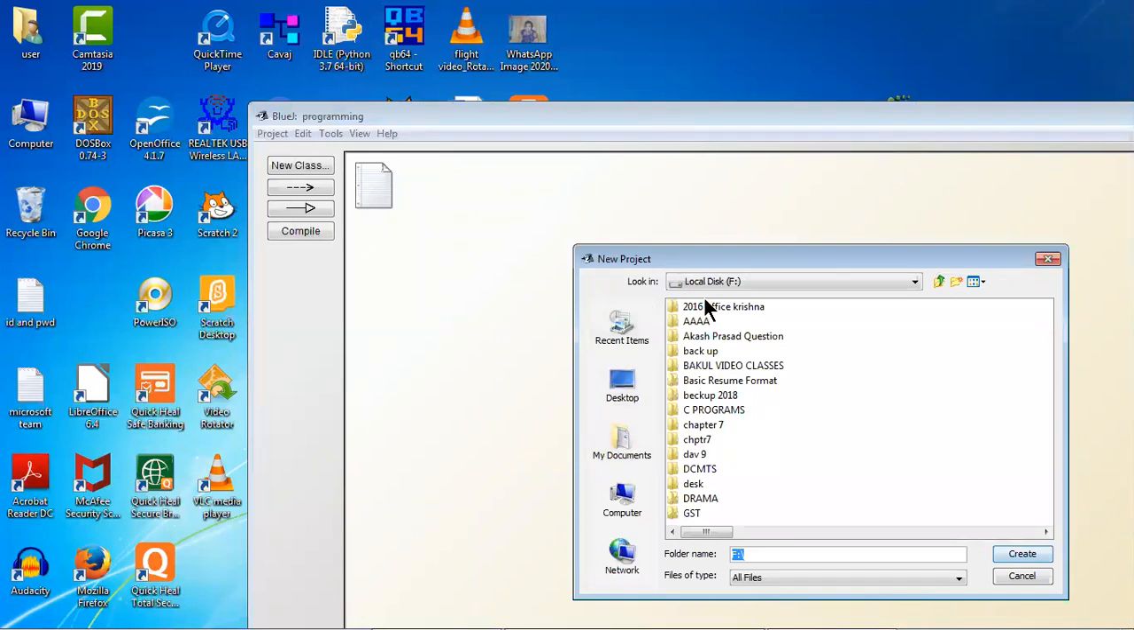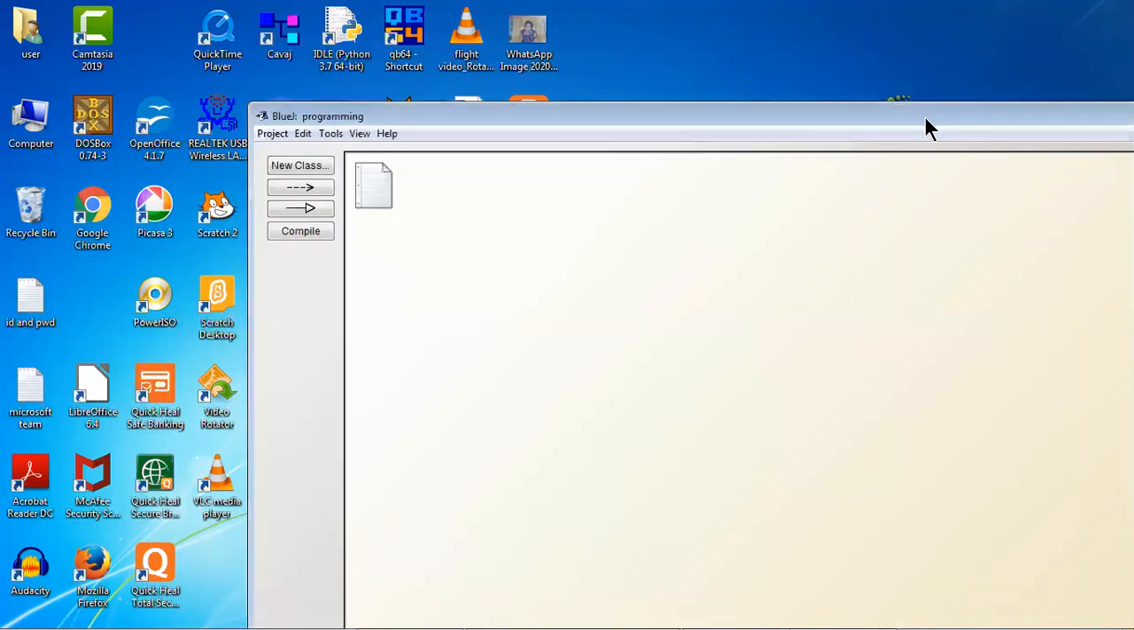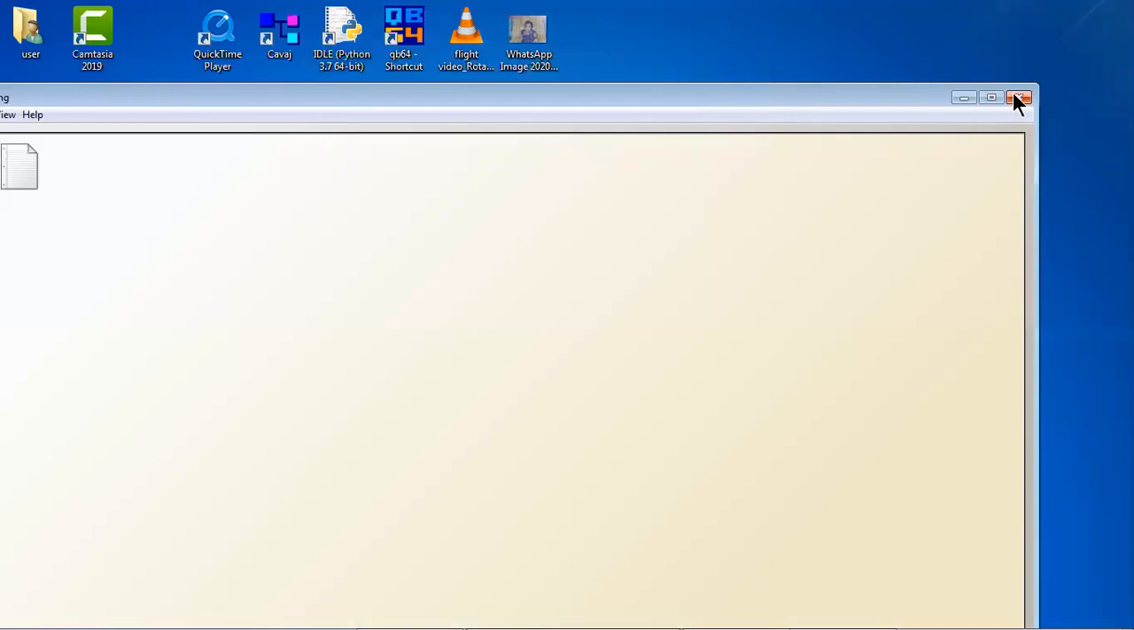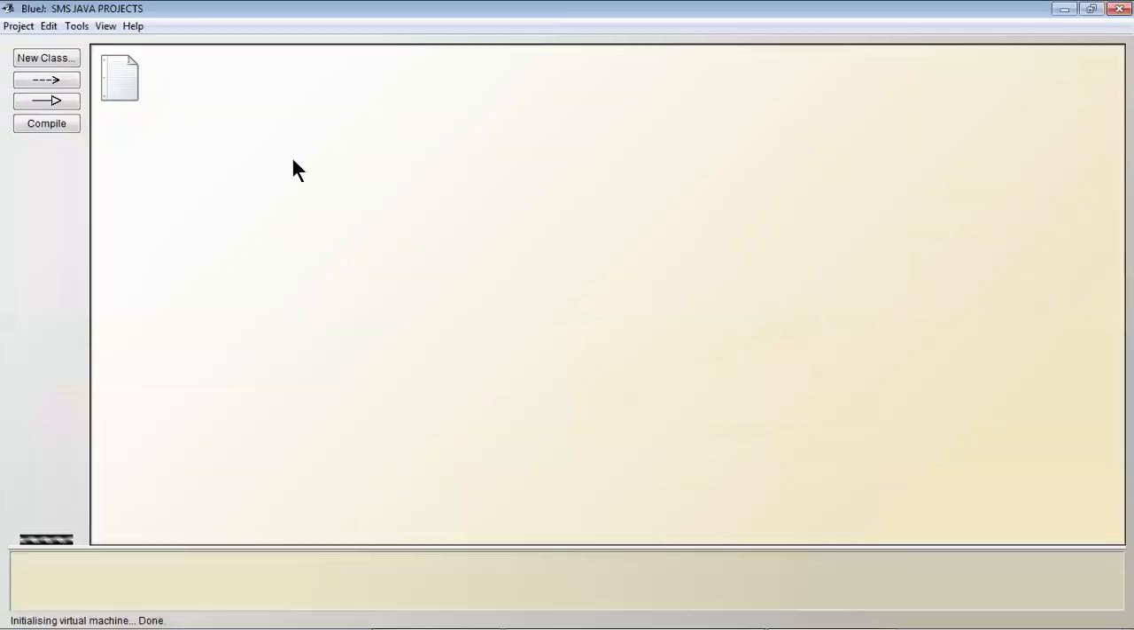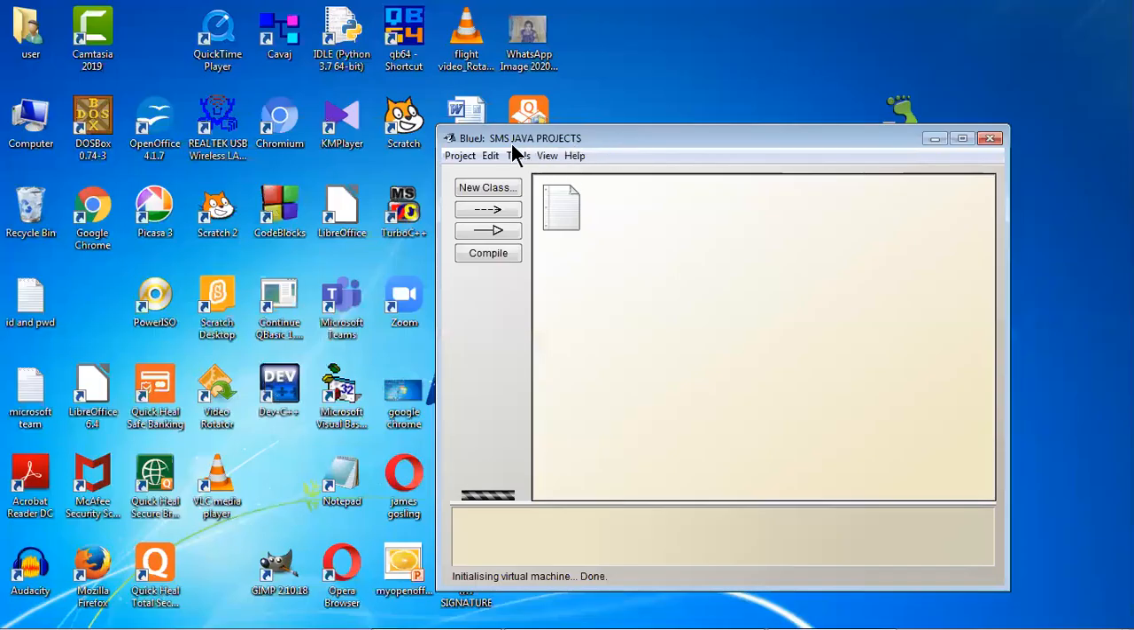By default F drive is chosen. Let it be F drive. Let me write here SMS Java projects. You can give any name as per your desire. SMS means St. Mary's School Java projects. And then let me click on the create button. Now you can see the project name SMS Java project. It will appear on the top left side of your screen, I mean that window of BlueJ.